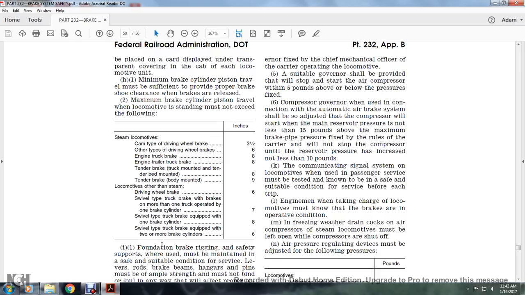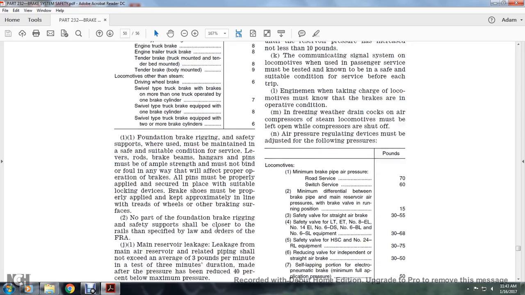Locomotives other than steam, driving wheel brake, 6. Swivel type truck brake with more than one brake cylinder, 7. Locomotives other than steam, swivel type truck brake equipped with one brake cylinder, 8. And locomotives other than steam, swivel type truck brake equipped with two or more brake cylinders, 6.